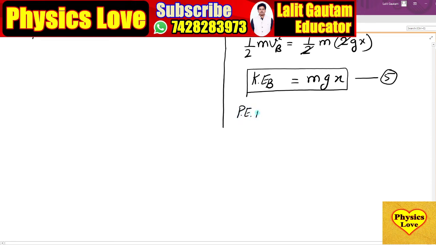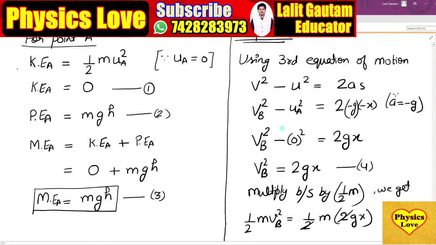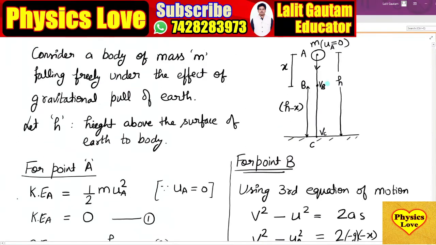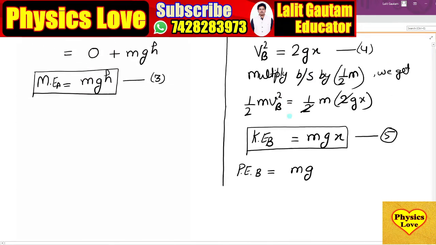Now after equation number 5, we will find the potential energy at point B. So the formula is m into g into height. And what is the height of point B from the ground? The height of point B from the ground is h minus x. Yes, so we write here h minus x. Or we can do one more step here. Potential energy at point B is mgh minus mgx. Equation number 6.